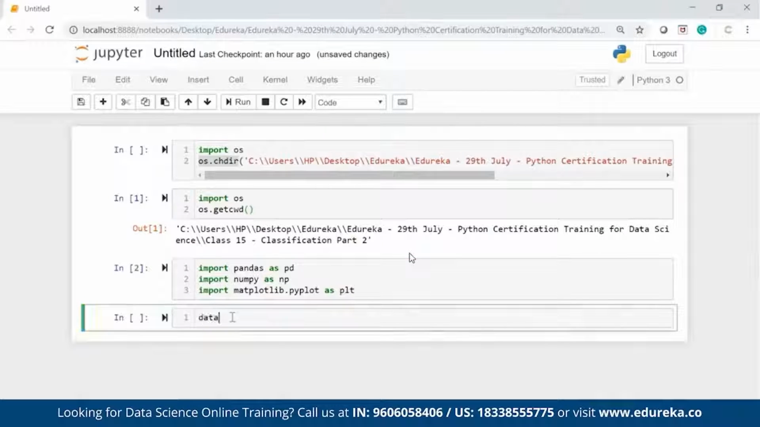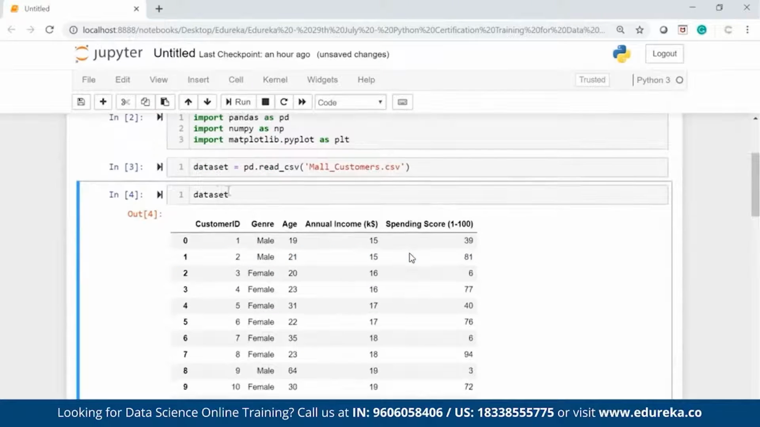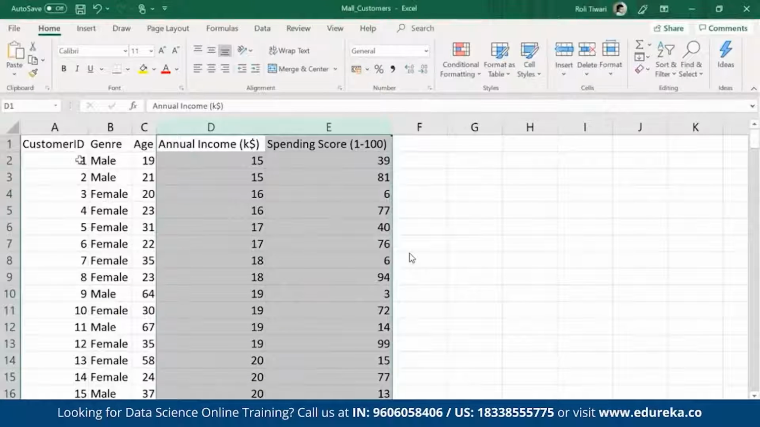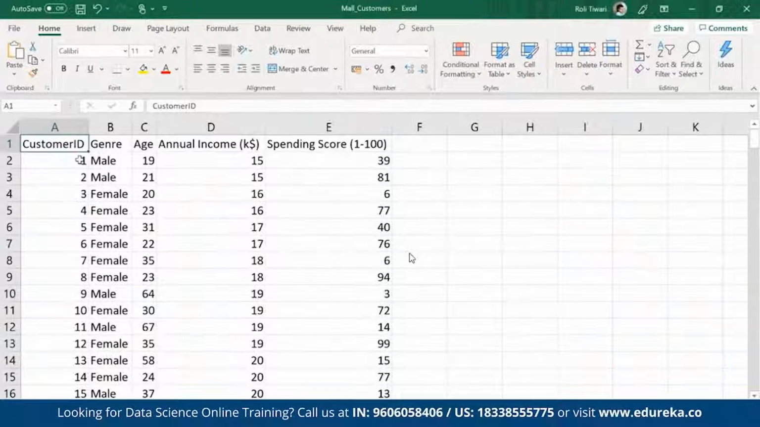After that, I have to import the data set. So the data set, which is a data frame, I'm creating with pd.read_csv. My file is a CSV file, mall_customers.csv. I have the data set, and you see the data is imported successfully into my Python instance. If you want to check whether all the data is imported or not, we have the len command, which helps me find the total number of records. We have 200. Let's go to the CSV file and check how many records I have. It is 200. So the data is imported successfully.